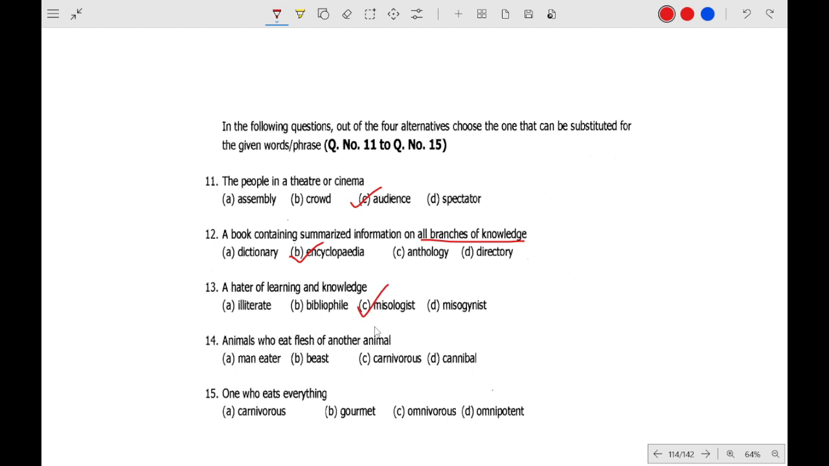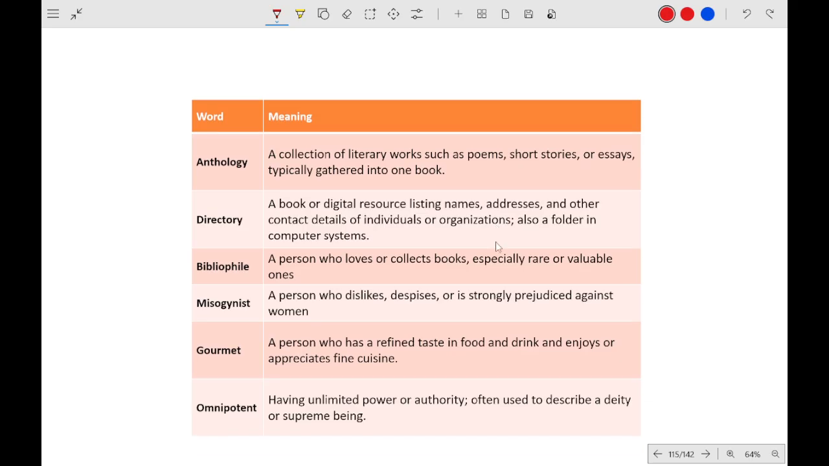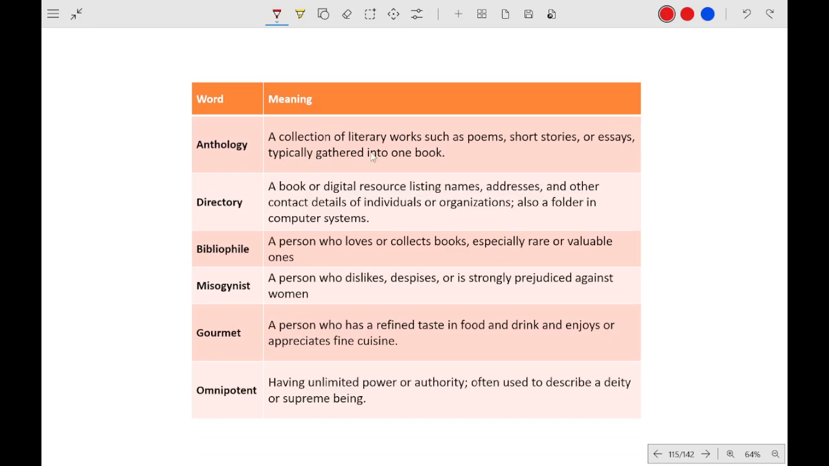Animal who eats flesh of other animals, carnivorous. One who eats everything, omnivorous. And these are some of the meanings. Anthology means literary works, directory. Bibliophile, person who loves or collects books. Misogynist, who dislikes or despises women, woman hater. Gourmet means refined taste in food and drink, someone who has refined taste and enjoys cuisine. Omnipotent, that means unlimited power or authority.